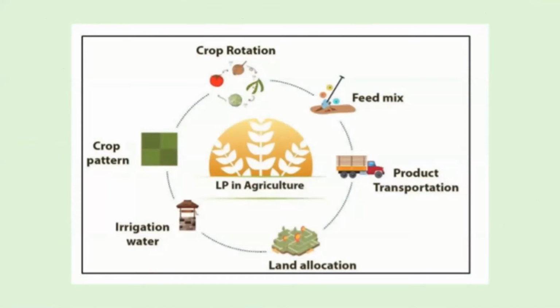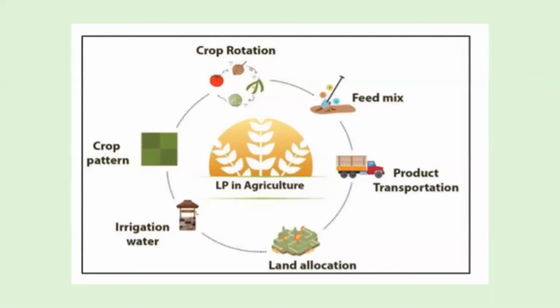These are the different areas that linear programming is affecting in agriculture: crop rotation, feed mix, product transportation, land allocation, water irrigation, crop pattern. Everywhere you can see the use of linear programming. It can help increase productivity, and it can also reduce wastage. So it is being used in this sector very much.